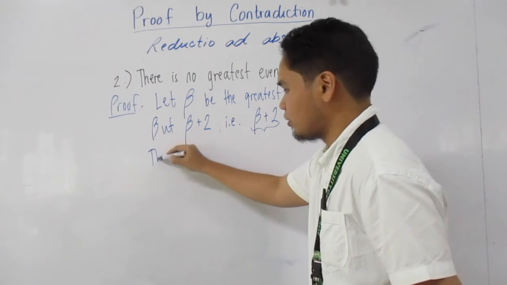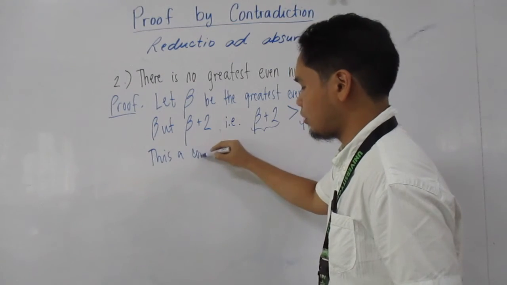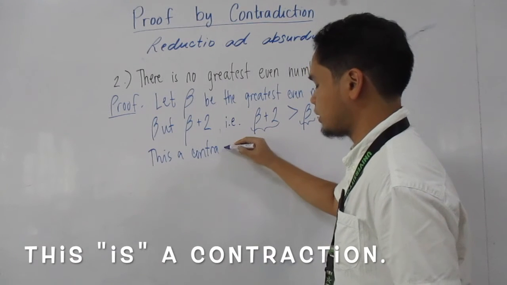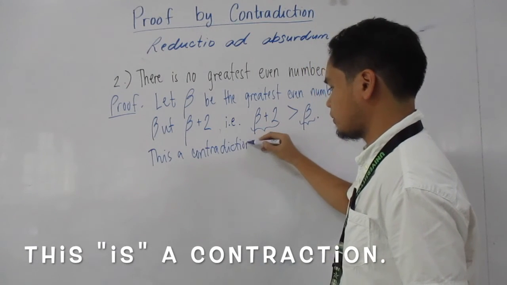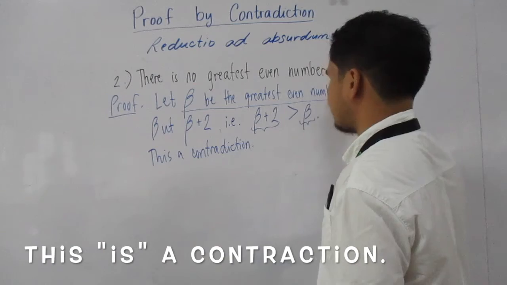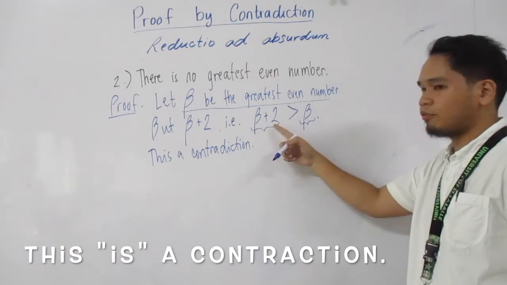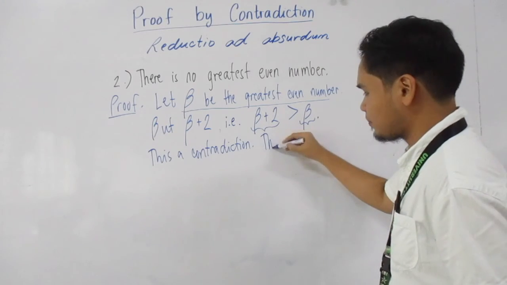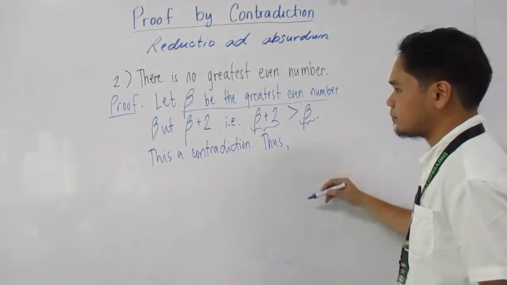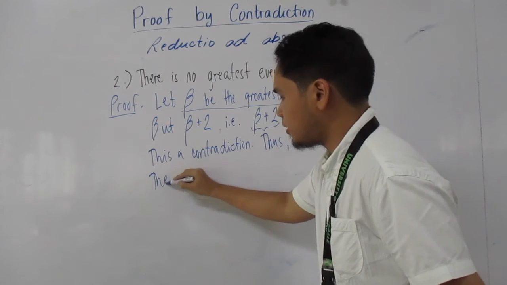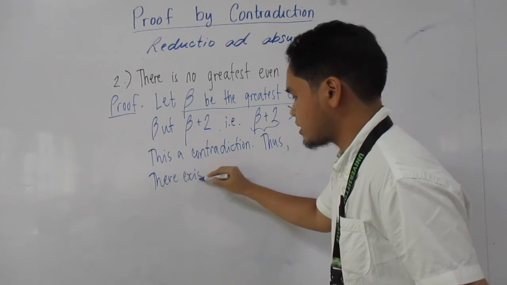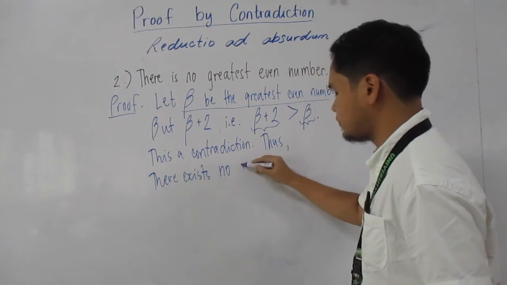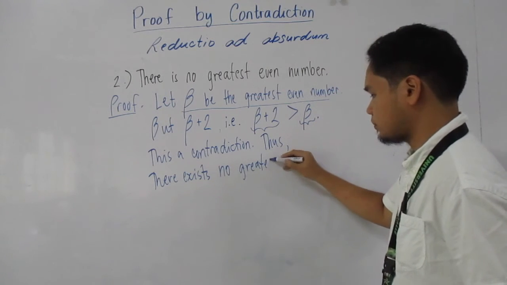But from our argument, we said that beta is the greatest. Therefore, this is a contradiction of our previous statement that beta is the greatest, because we have shown that if we add 2 to this greatest, it will not be the greatest. Thus, by proof by contradiction, there exists no greatest even number.